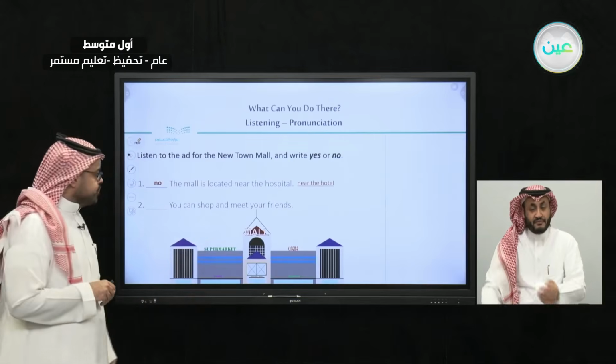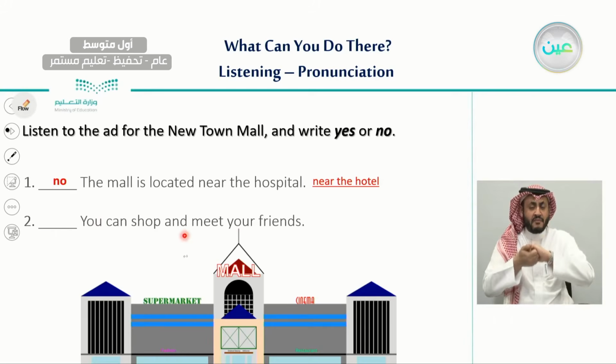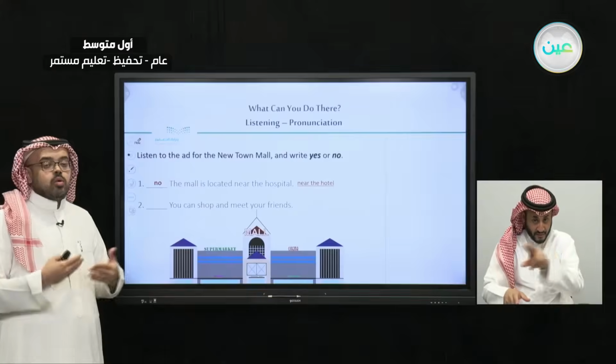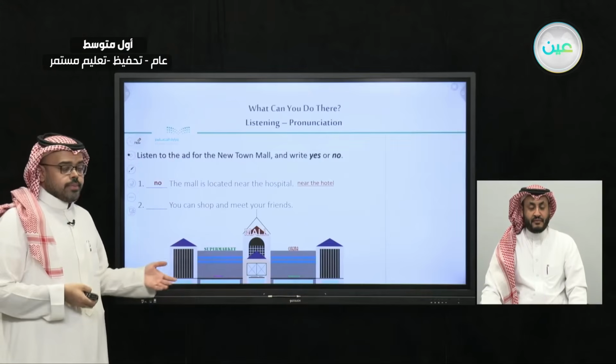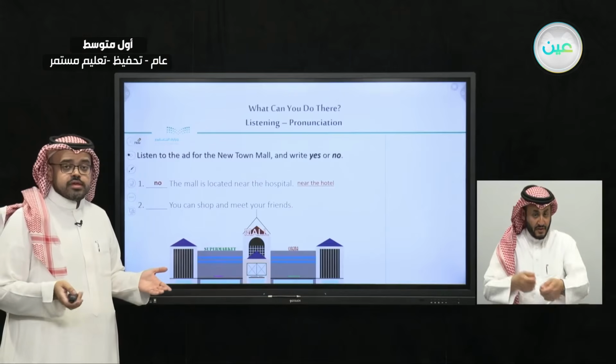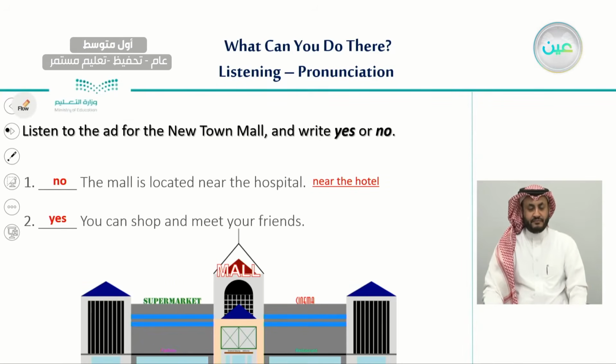The second one: you can shop and meet your friends. Did the speaker say that one of the activities that you can do when you go to a mall is to shop and meet your friends? Very good. Yes, he said. So here we're going to write yes on the second statement. The first one is no, and the second one is yes. Now let's move on to the third statement.